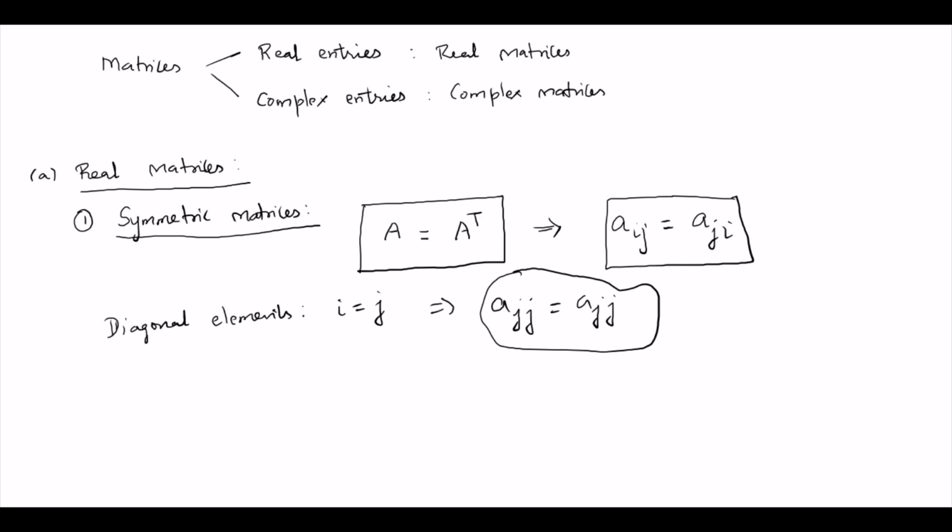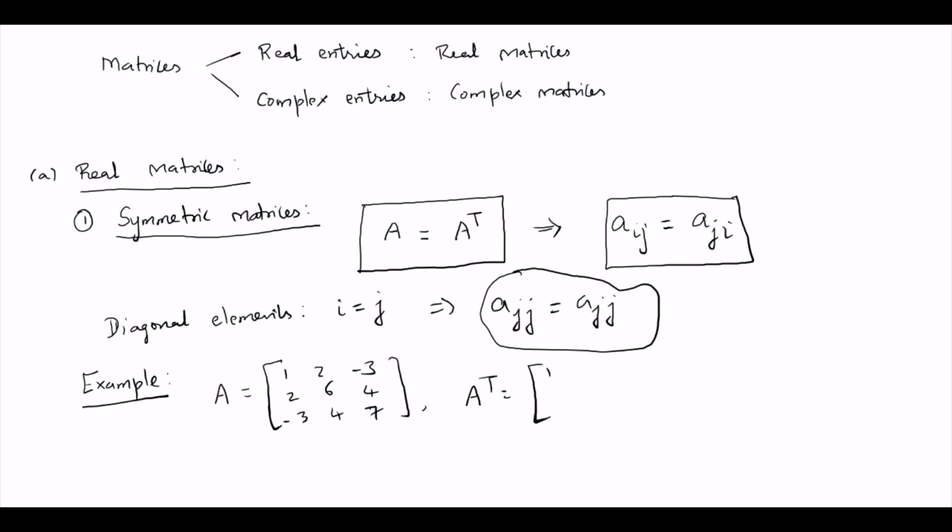So, an example for a symmetric matrix. A is equal to 1, 2, minus 3, 2, 6, 4, minus 3, 4, 7. Now what is the transpose of this matrix? That is 1, 2, minus 3, then 2, 6, then 4, minus 3, 4, 7. The row becomes column, which is the same as the original matrix. Therefore, this matrix is a symmetric matrix.